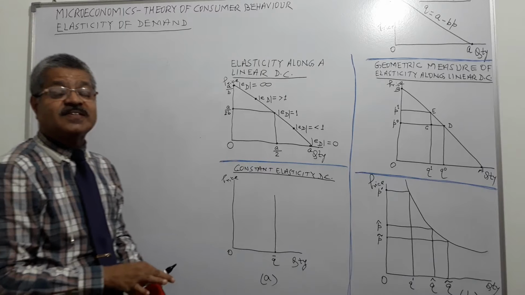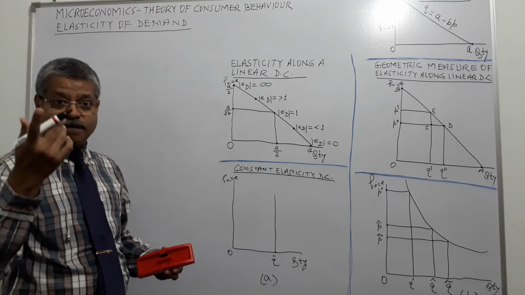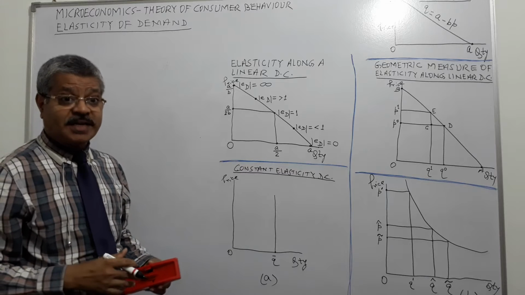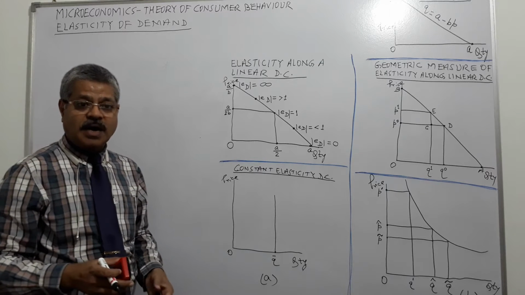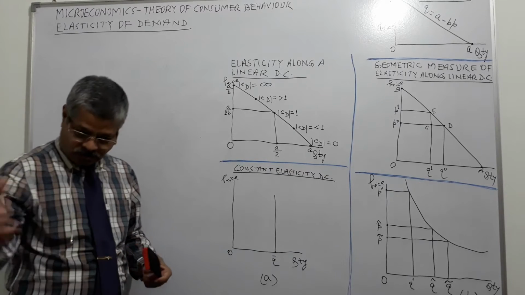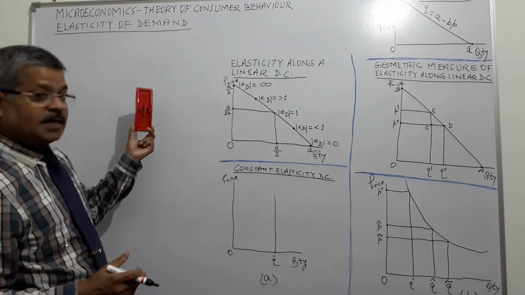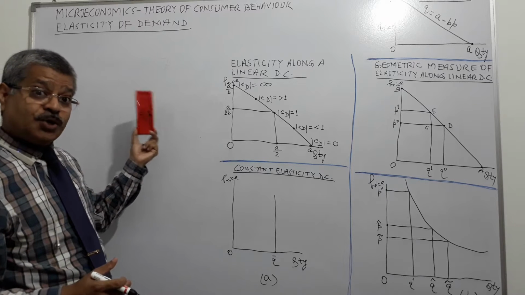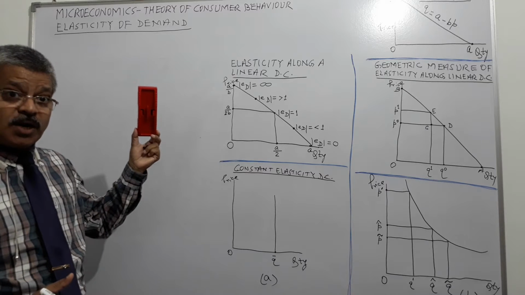Suppose something is necessary for our life, right? Even if the price goes up, demand may not get reduced. Suppose we are having luxuries, car, washing machines, dishwashers. So, their demand may go down if the price goes up.